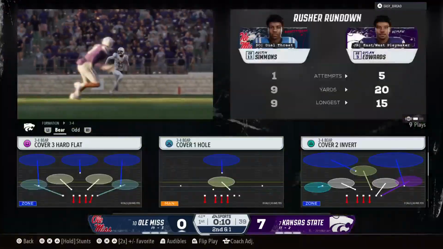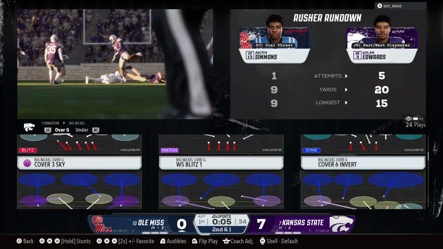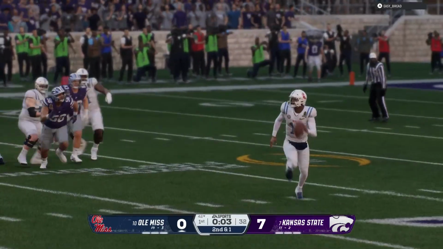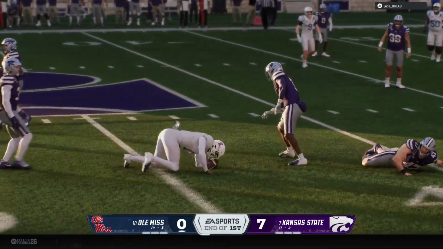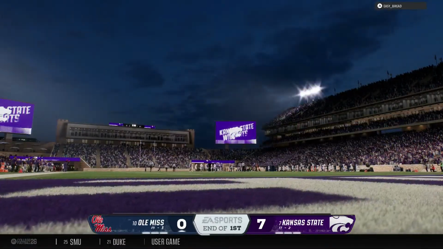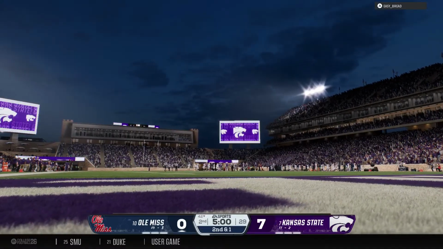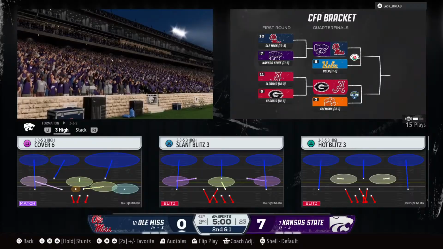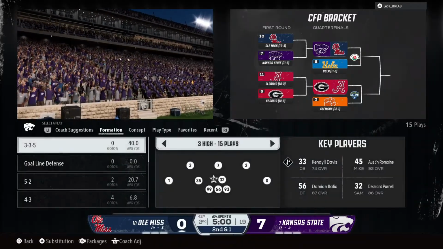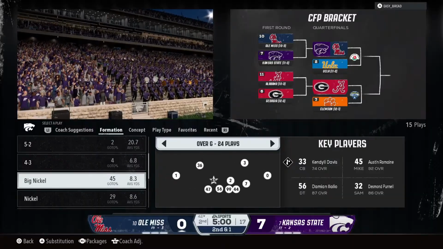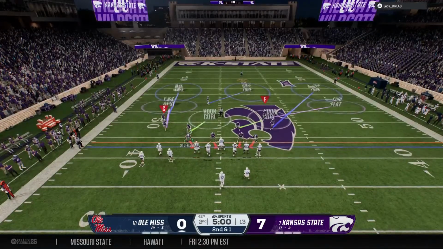Slides down to avoid the tackle. Here we go. First play of the quarter.